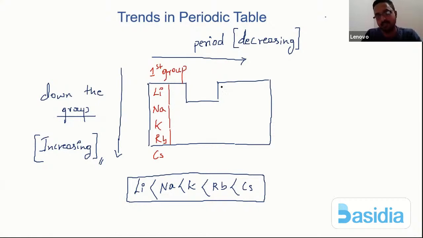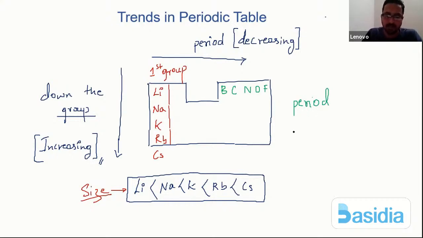I'm going to take a few examples. Let me take boron, carbon, nitrogen, oxygen, then fluorine here. You see, across the period, what exactly happens to the size. Here we were mentioning it with respect to down the group size. Now let us try to understand what exactly happens across the period.